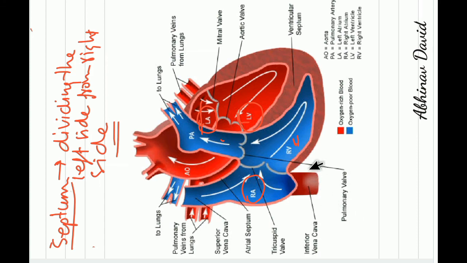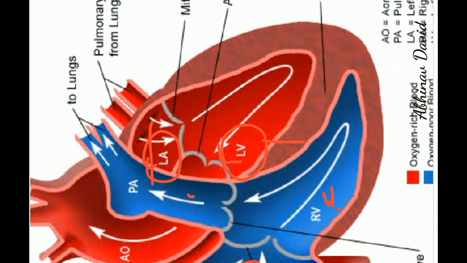So what do this red and blue mean? Here you can see oxygen poor blood is shown. I call it deoxygenated blood, meaning poor in oxygen. And the red color blood is mentioned here as oxygen rich blood or oxygenated blood.